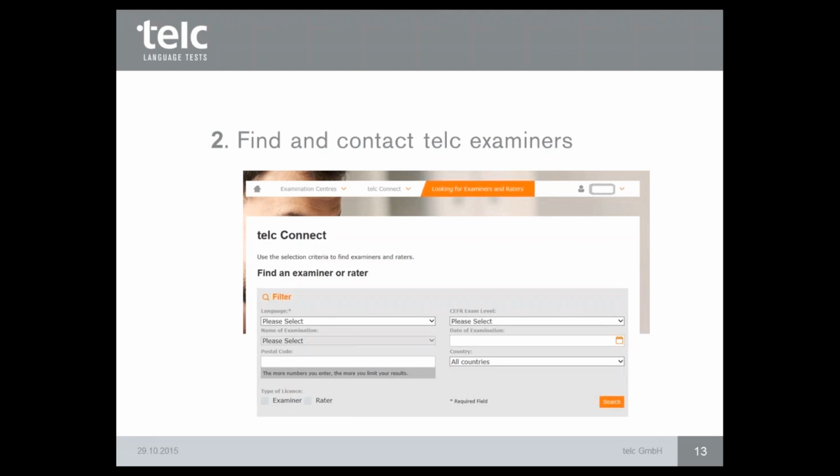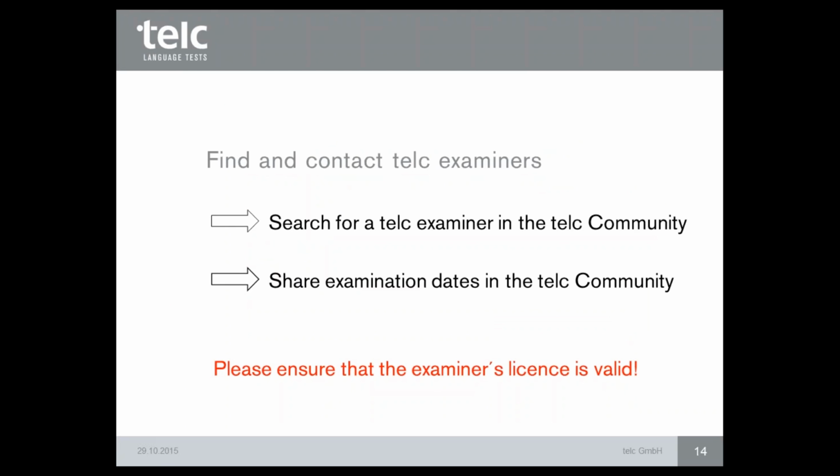Without login, you will only find the form for the registration in writing. For this form, you don't need to be logged in to our community. If you want to find some examiners and raters, you always have to log in to our telc community. So there are two possibilities for how to find and contact telc examiners. As we see now, search for a telc examiner in the telc community, or you also have the possibility to share your examination dates in the telc community.